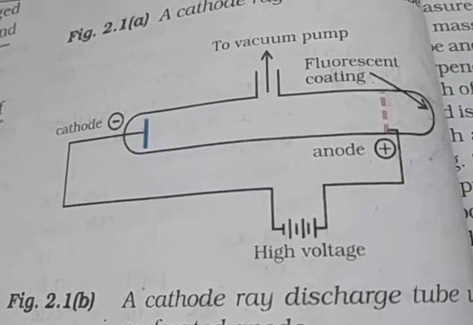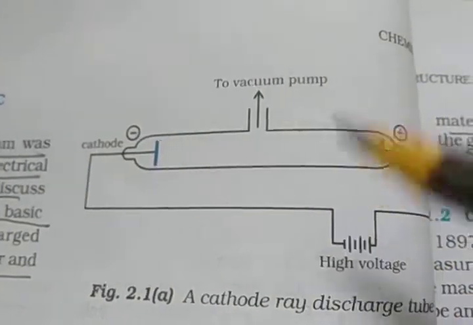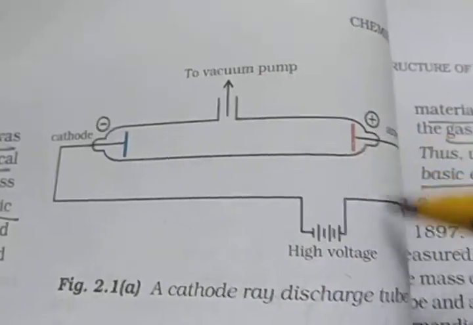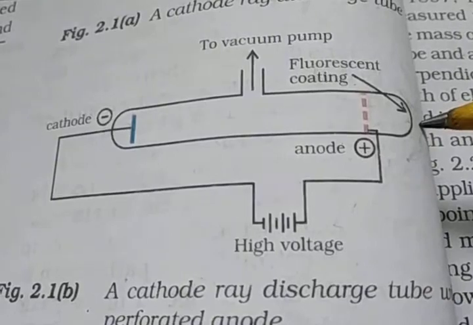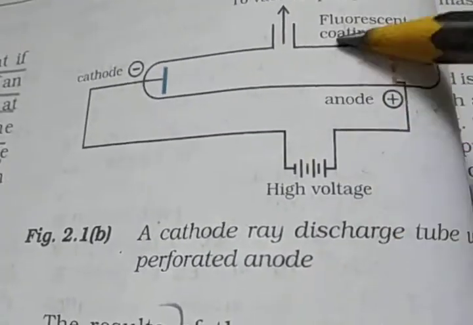So these two diagrams: first, low pressure and high voltage, so cathode rays pass from cathode to anode, then checked by the phosphorescent substance zinc sulfide.